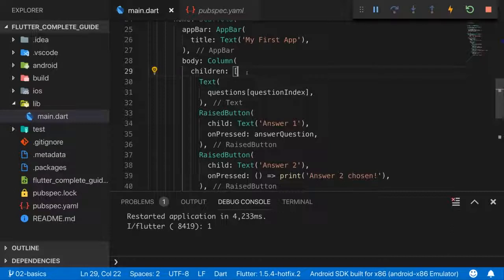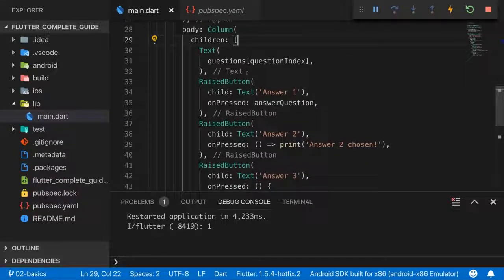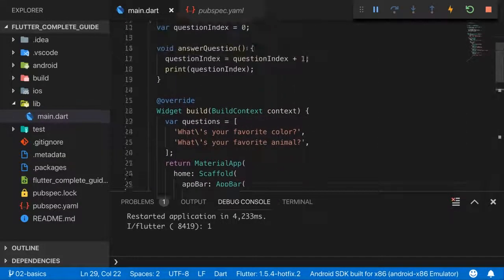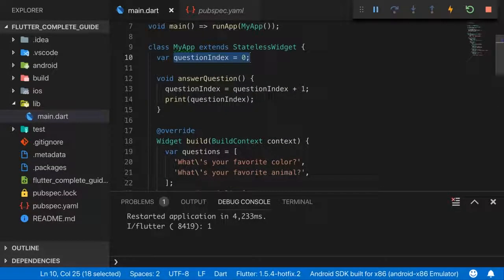And a lot of the widgets are only concerned with outputting data with certain styles, certain colors, or in a certain structure. Some widgets, however, need to change data. Like our app here, we want to change that question index. And for this, we can convert that stateless widget into a so-called stateful widget.